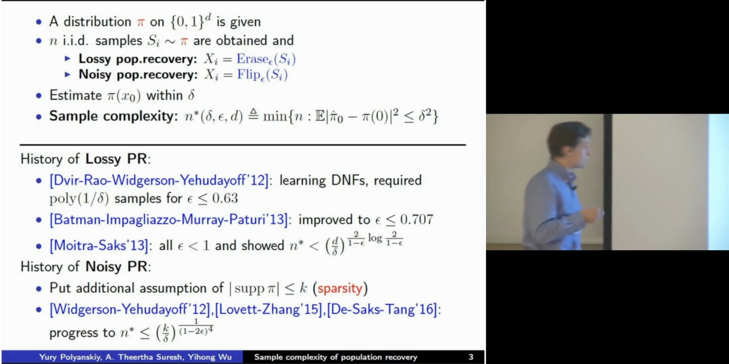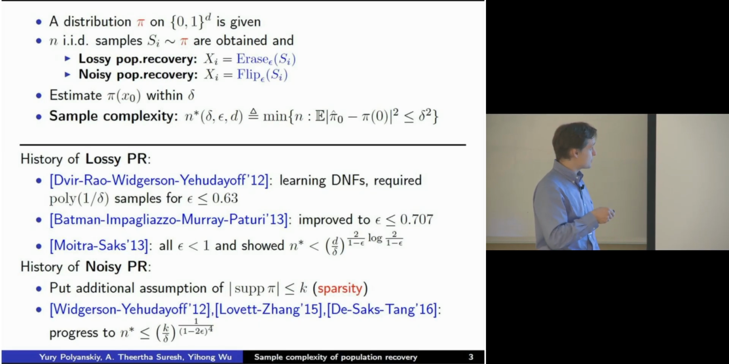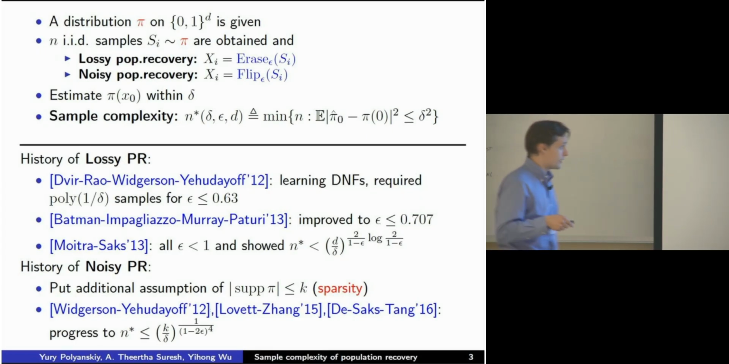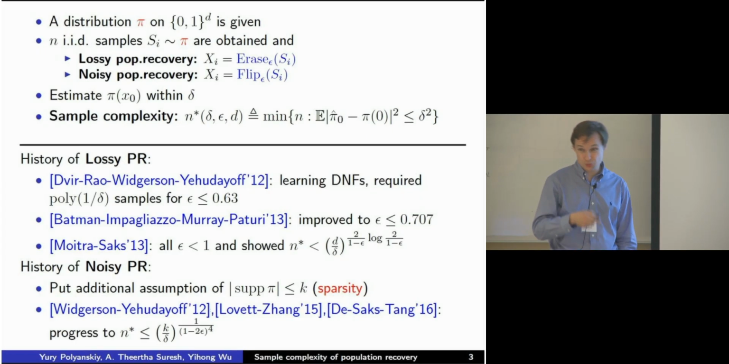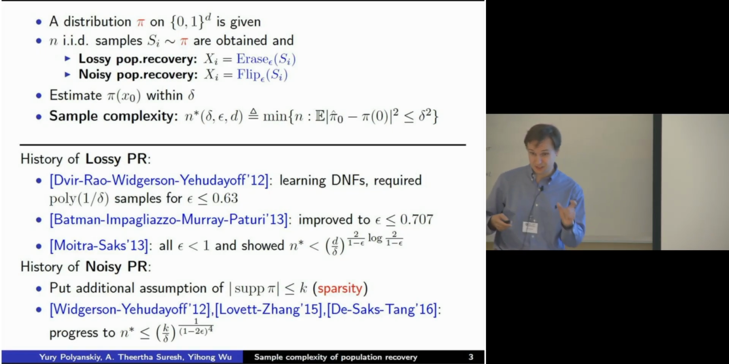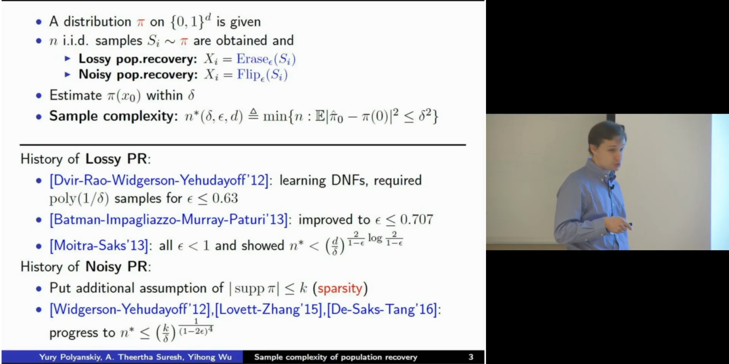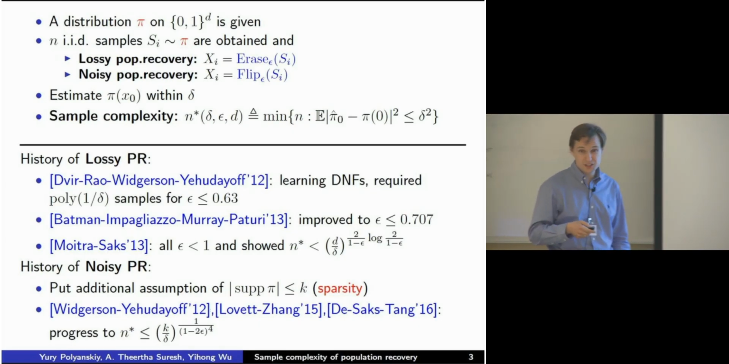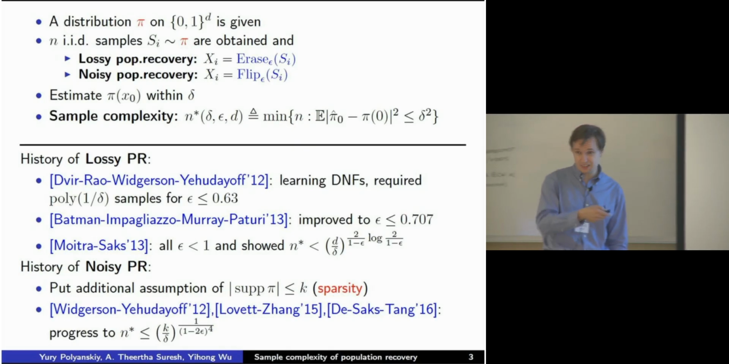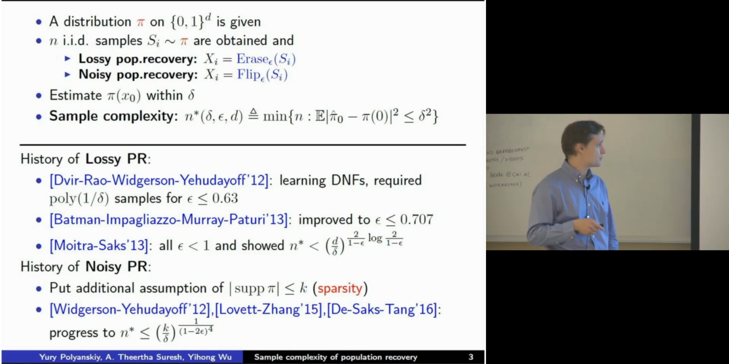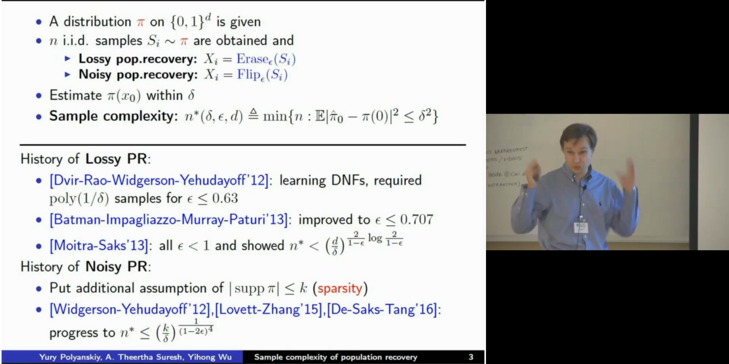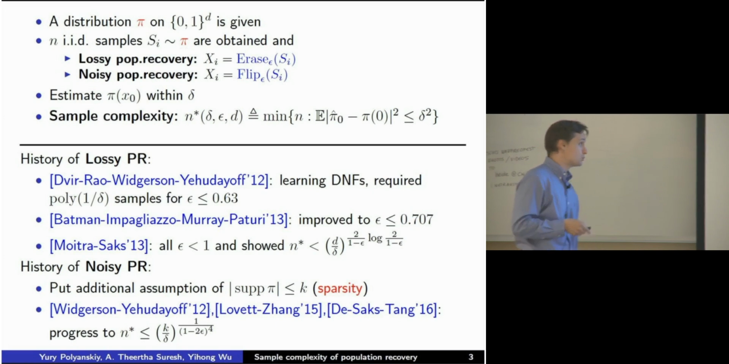And this is a minimax risk, meaning this should hold for an arbitrary distribution pi on the binary strings. So what's the history of this problem? It appeared first in the paper of Dvir, Rao, Wigderson, and Yehudayoff. The motivation there was not what I said now, estimating the fraction of the population with particular answers, but rather learning what are called DNFs. I don't really understand this motivation well, but it's some kind of learning of DNFs with restricted access, where you observe basically reduced clauses.